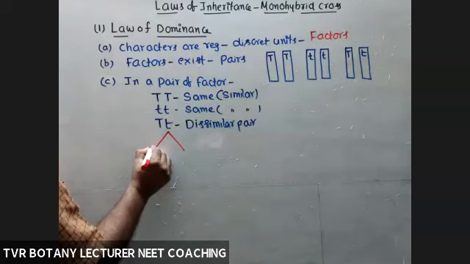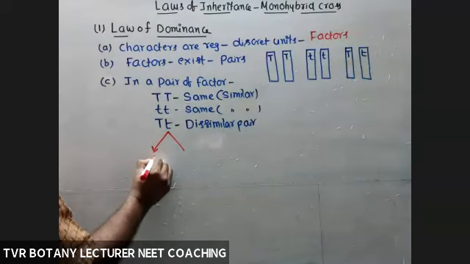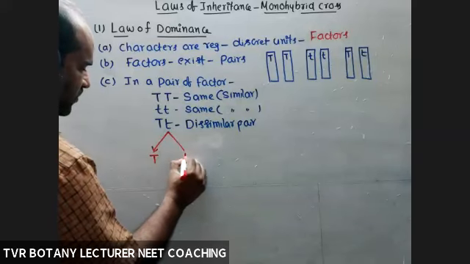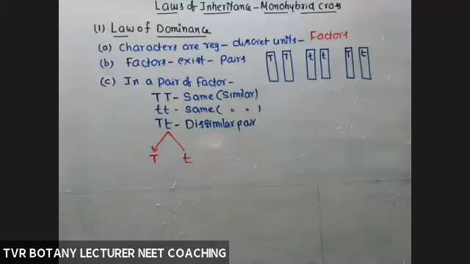Here, the dominant one is capital T, and the recessive one is small t. So this is a dissimilar type. Now, what about the law of dominance?